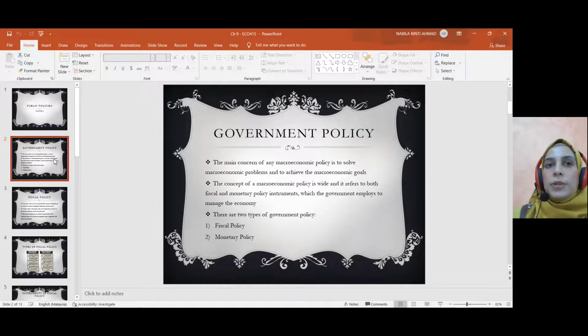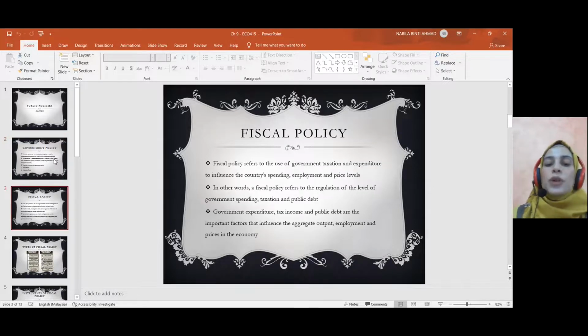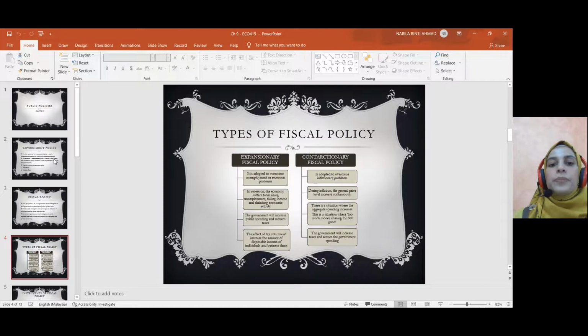So basically there are two types of government policy, which are fiscal policy and monetary policy. So apa itu fiscal policy? Fiscal policy is the use of government taxation and expenditure to influence the country's spending, employment and price level. So bila adanya masalah inflation, bila adanya recession atau unemployment, government dia boleh impose fiscal policy. So dia akan gunakan tax dan juga expenditure dia lah. Okay. So basically there are two types of fiscal policy. Kita ada expansionary fiscal policy dan contractionary fiscal policy.